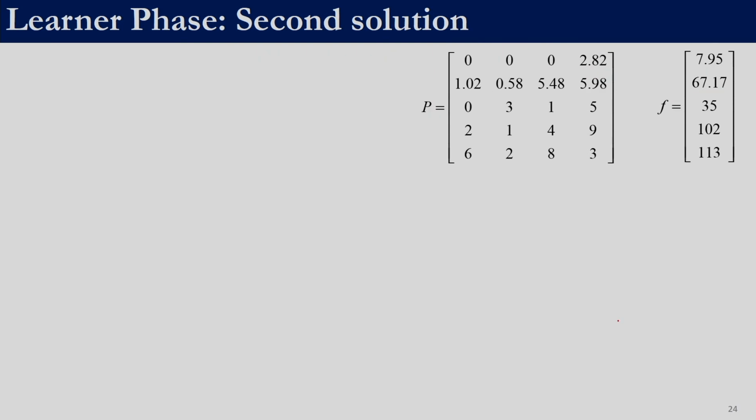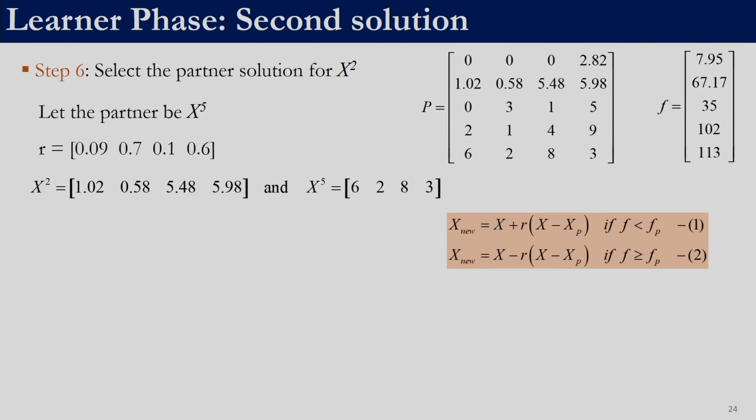So, in learner phase, as you know, we need to randomly select a partner. So, let us select the partner to be phi, and depending upon the fitness of the current solution which is undergoing the learner phase and the fitness of the partner, we will have to select one of these equations. No matter which equation we use, we will require random numbers as many as decision variables. So, let the 4 random numbers be 0.09, 0.7, 0.1 and 0.6.